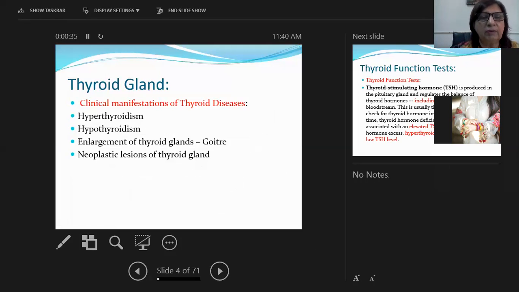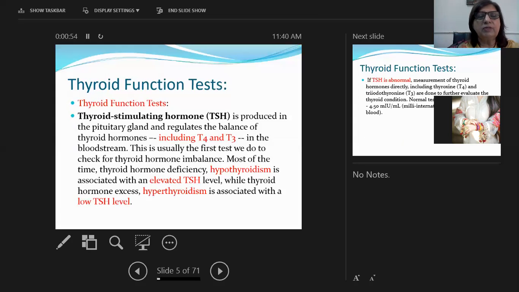Neoplastic lesion of the thyroid gland. Okay, so a thyroid lesion can present as hyperthyroidism, increased hormone production, hypothyroidism, decreased hormone production, enlargement of the thyroid gland, which is known as goiter, or a neoplastic lesion of the thyroid gland. I'm going to deal with the lesions one by one in my lectures, okay? So first I'm going to tell you about the thyroid function test.